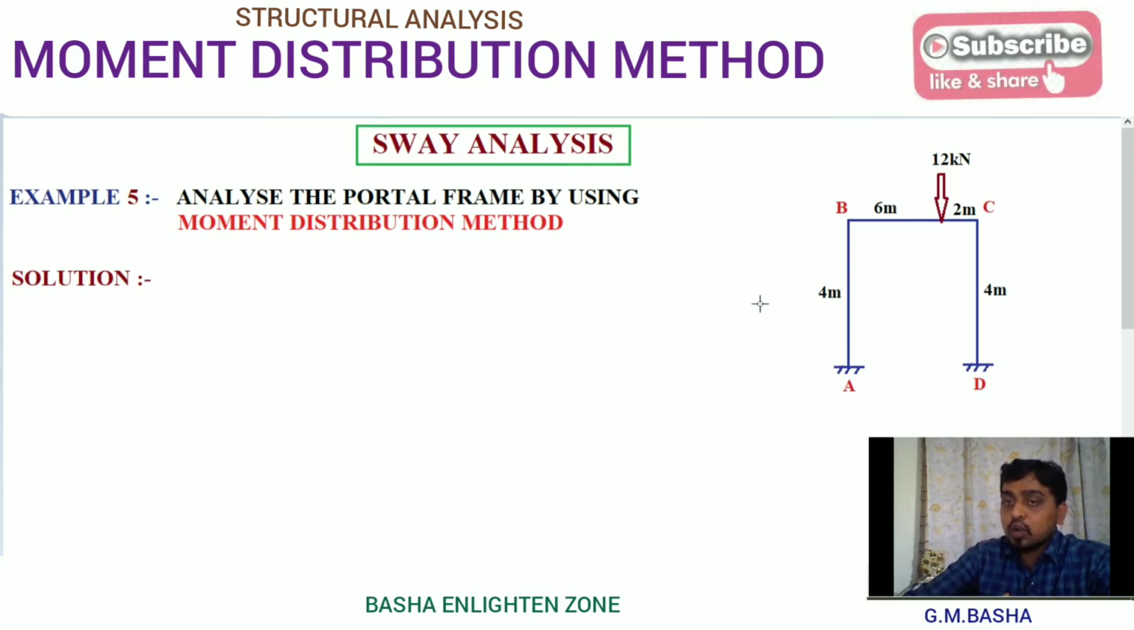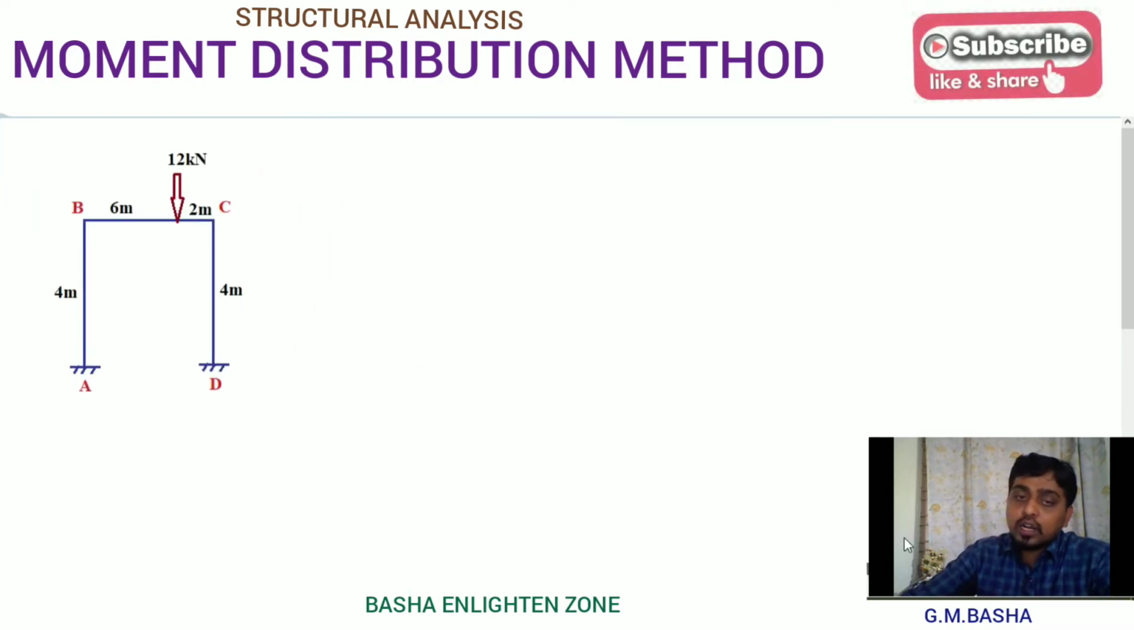So already I solved one example based on the non-sway analysis in the last lecture itself. Today I will explain another example based on the sway analysis. Again, please remember two more conditions based on the sway analysis. This frame will come under the general sway. So there will be two conditions for the sway analysis.